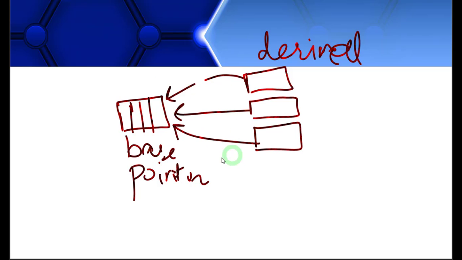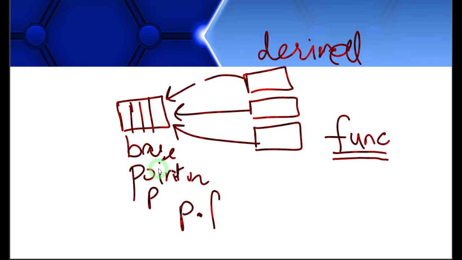And by doing this, our objective was that some overridden function was present, and whenever we run that function through this base pointer, let's call this pointer p, the correct version of that function should be run.